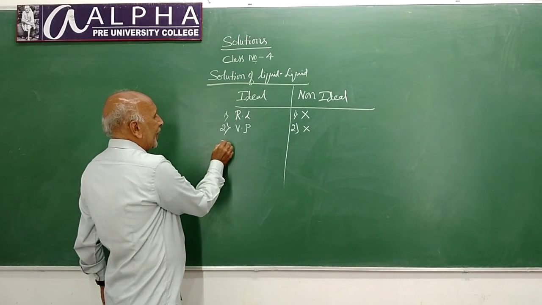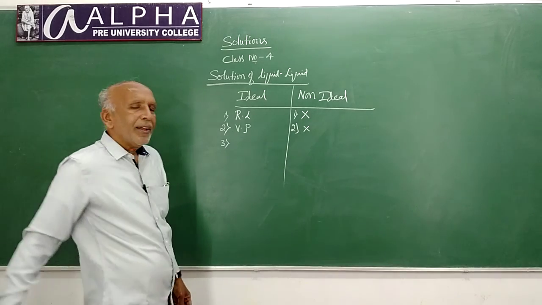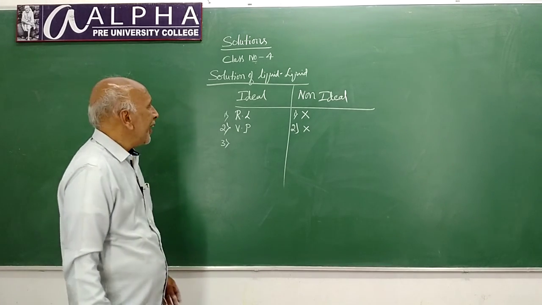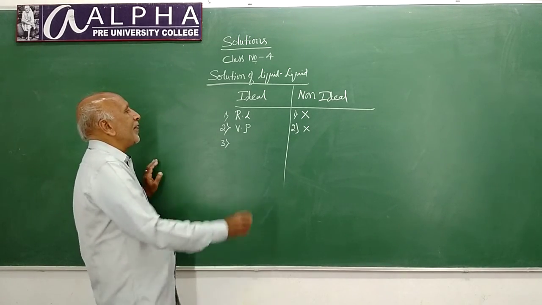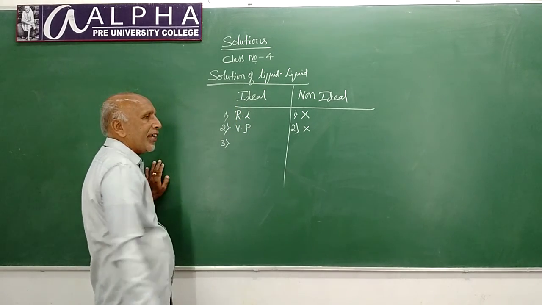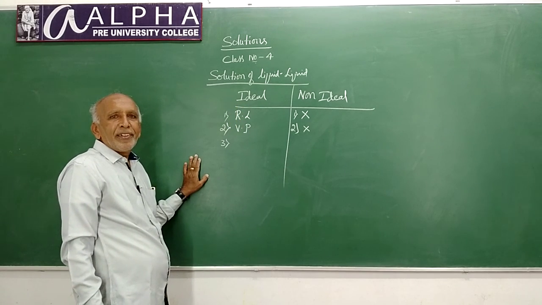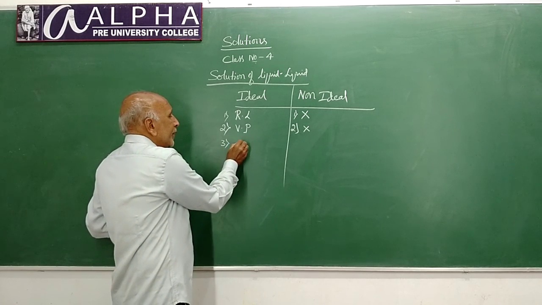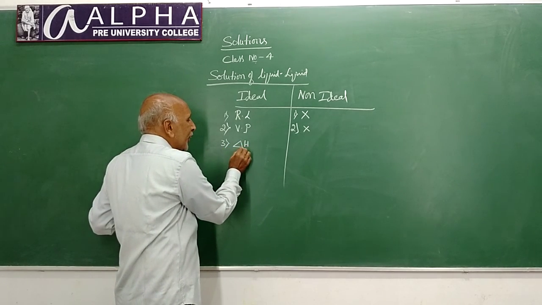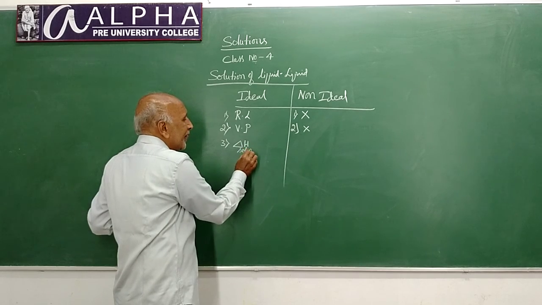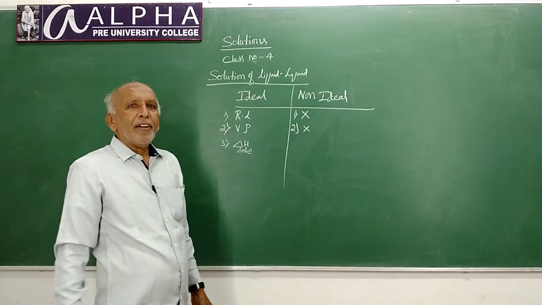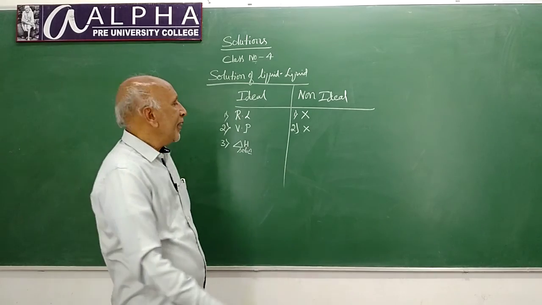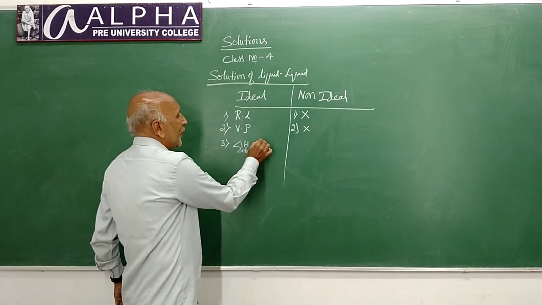Next one is, here you just see, in case of ideal solution, enthalpy of solution is 0.